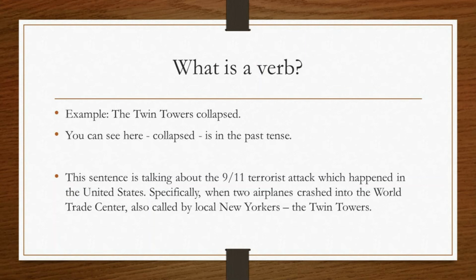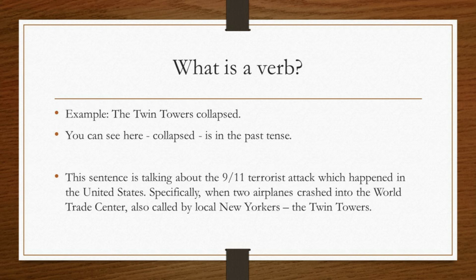The sentence is talking about the 9/11 terrorist attack, which happened in the United States. Specifically, New York is probably the biggest example, where everyone remembers what happened during 9/11. The sentence specifically talked about the two airplanes which crashed into the Twin Towers, the World Trade Center.